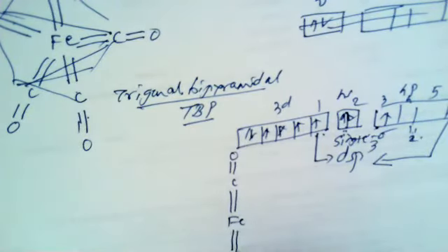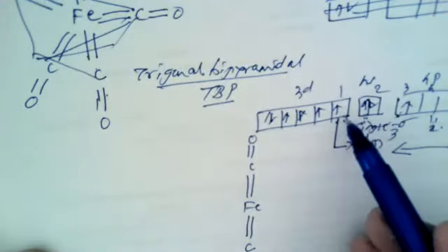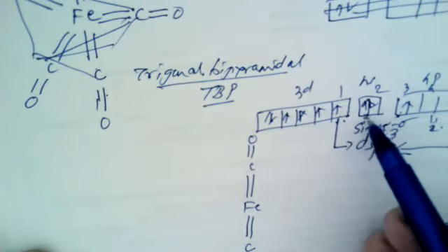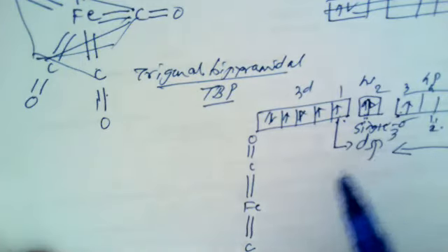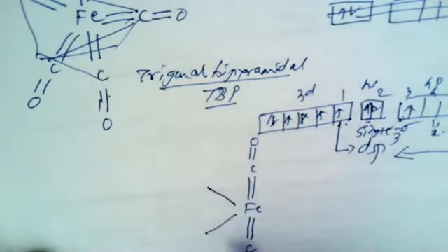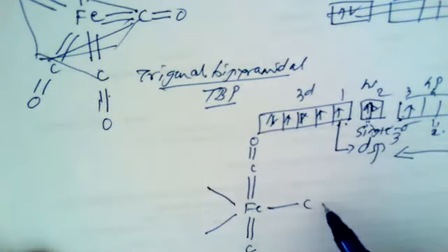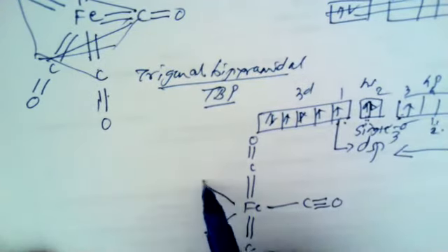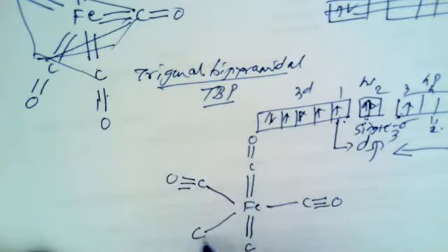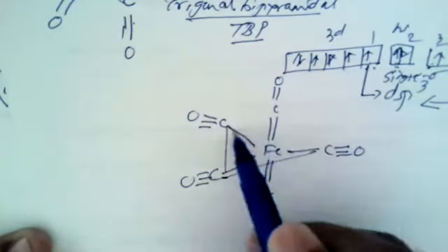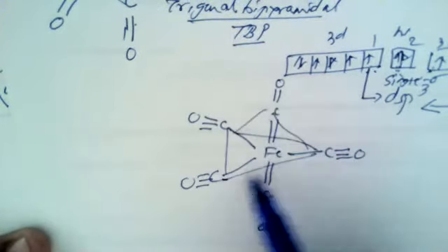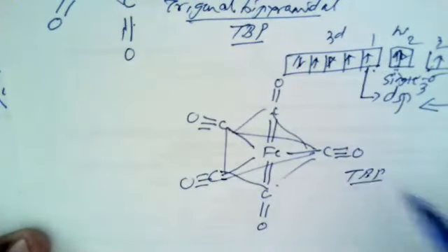Here there is a double covalent bond between iron and carbonyl groups like this, and these three orbitals, namely 3dz2, 4s, and 4px, are responsible for forming the single bonds like this. So these are the single bonds produced between iron and carbonyl groups. This can be shown like this. Again, this geometry is regarded as a trigonal bipyramidal geometry.